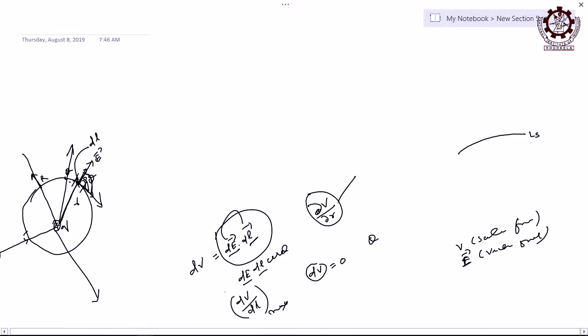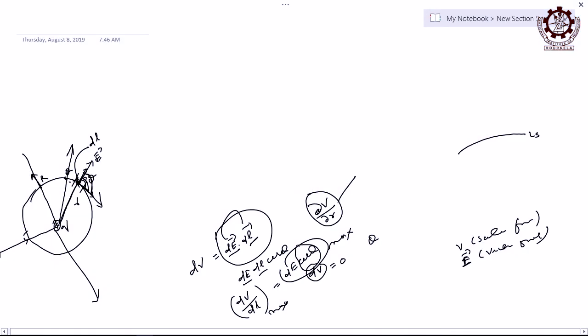This is maximum only when you can write dE cos theta is maximum, otherwise not possible, right. If I write maximum this side, that side should also be maximum. Then when will it be maximum? It only depends on the value of theta, because dE is not changing, it is an infinitesimally small change in field intensity.